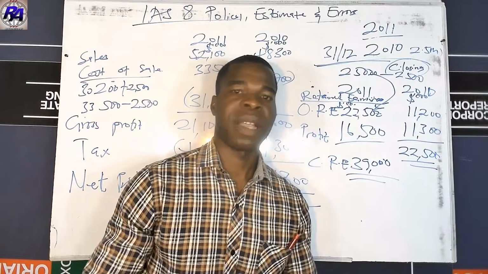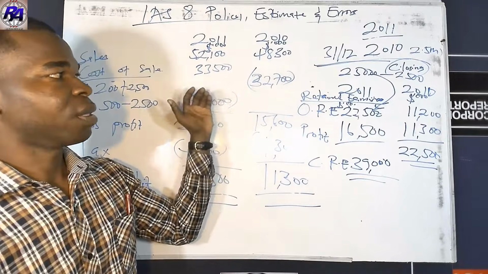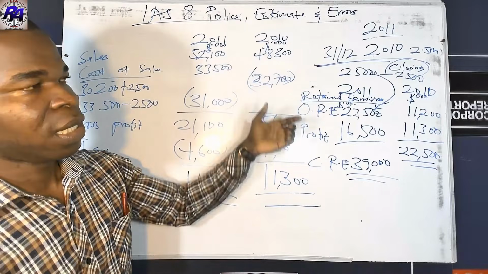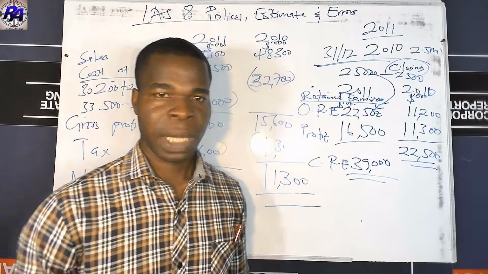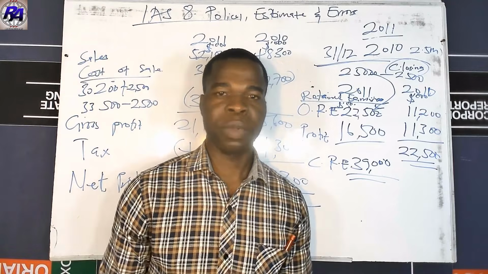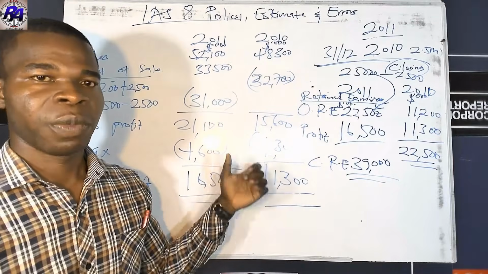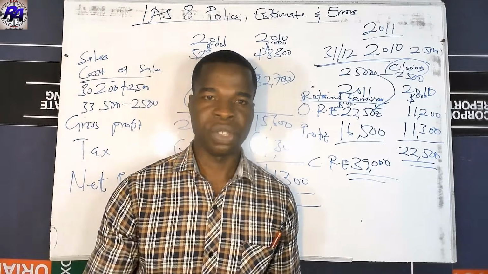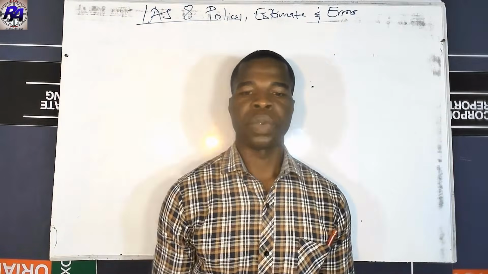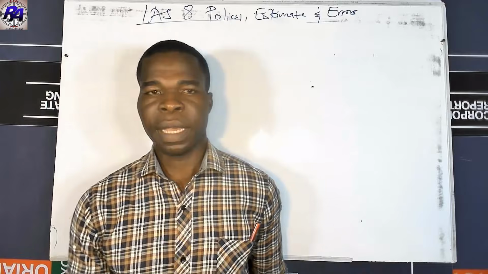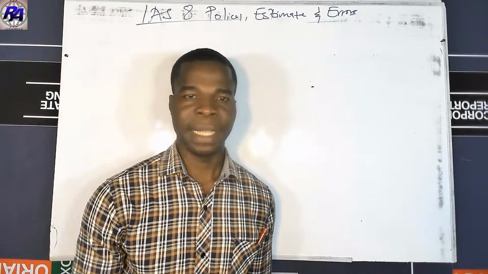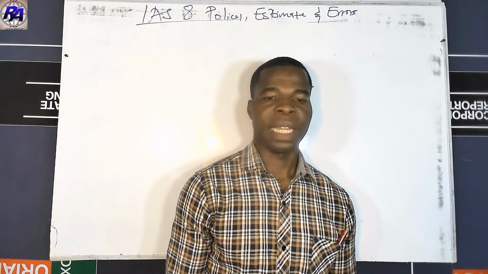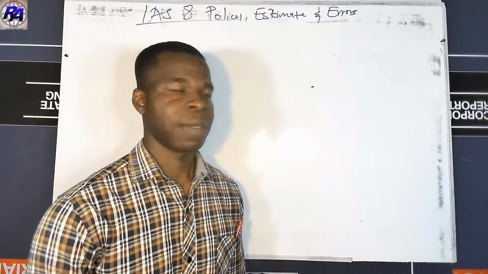So this is how you account for errors. You go back and treat it as if the error never occurred. So you'll take a second example where the tax will apply to the error, and you see how you treat that particular one as well. So RONAS Limited or PLC is preparing its financial statement for 2018, and the draft statement of changes in equity is as follows.